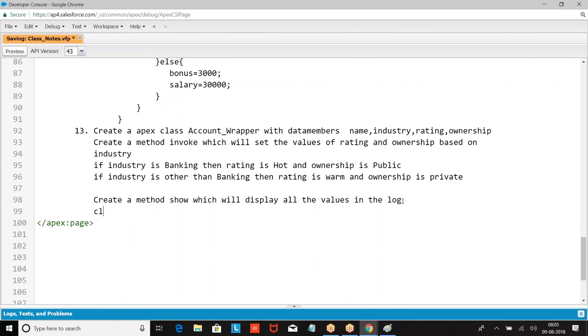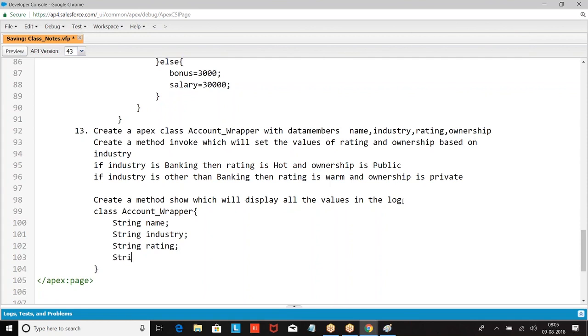I have given class Wrapper. Then I have given string rating.